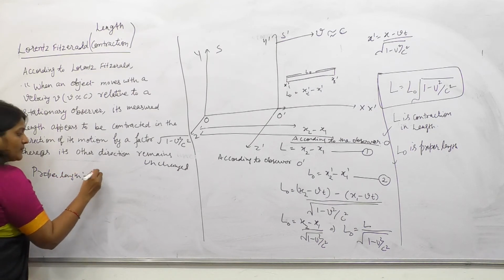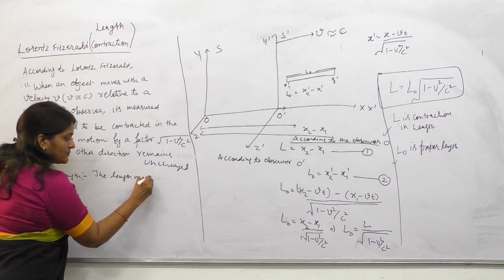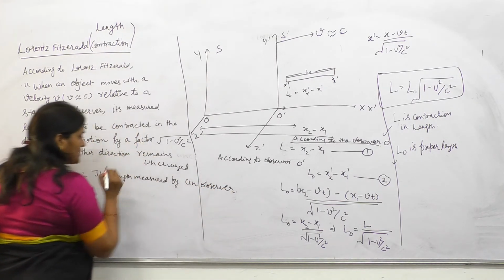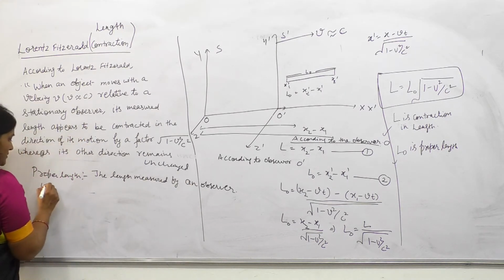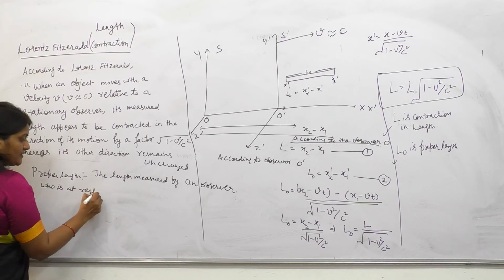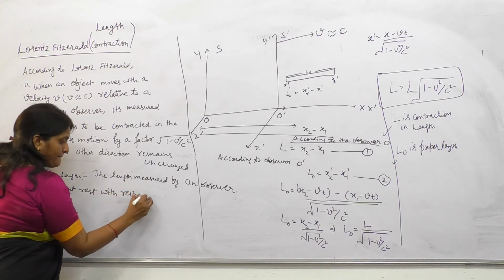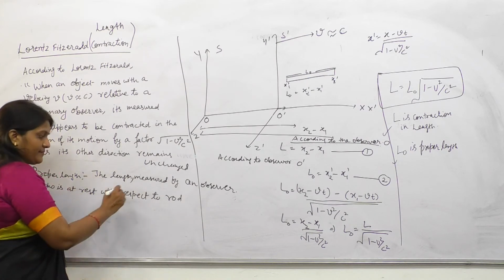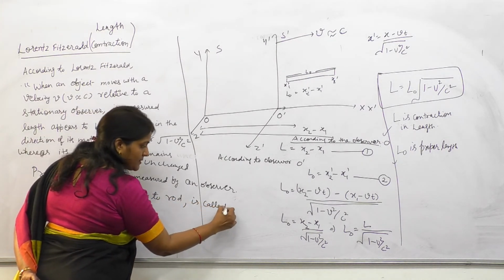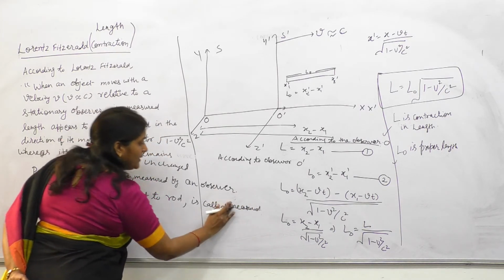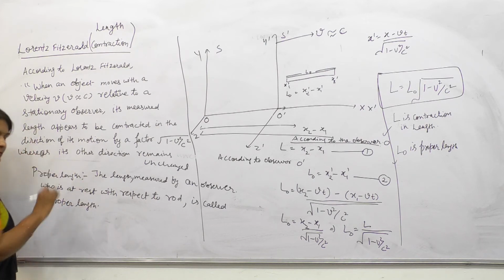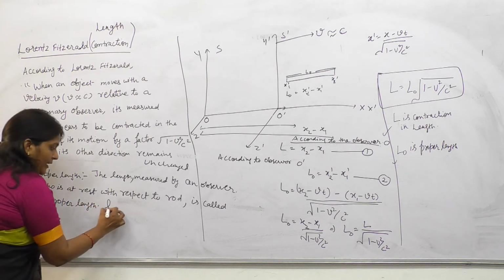Proper length: the length measured by an observer who is at rest with respect to the rod is called proper length, and that is called L naught.